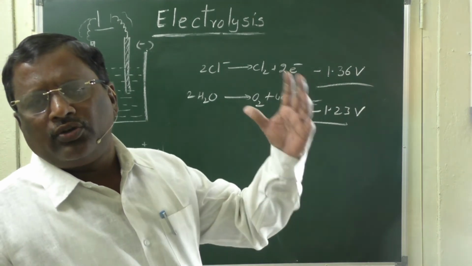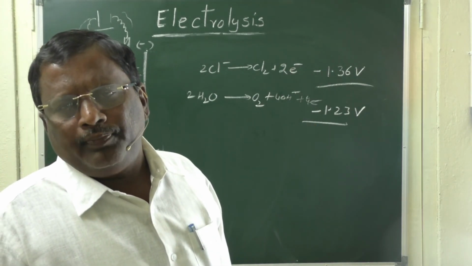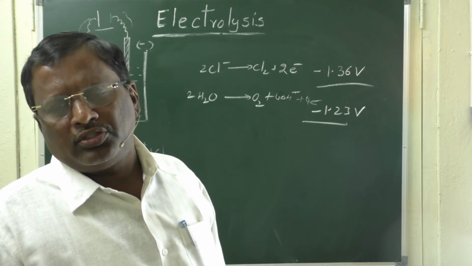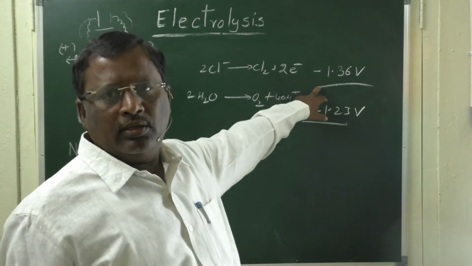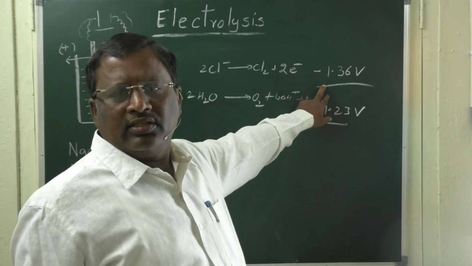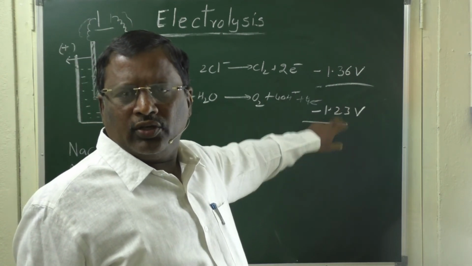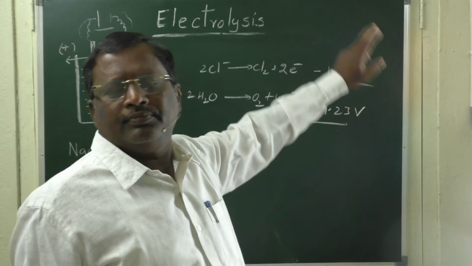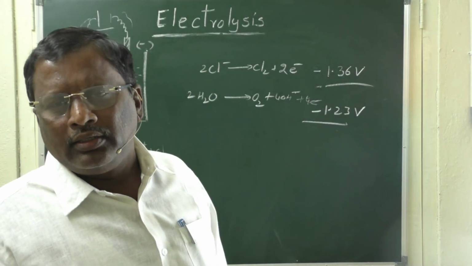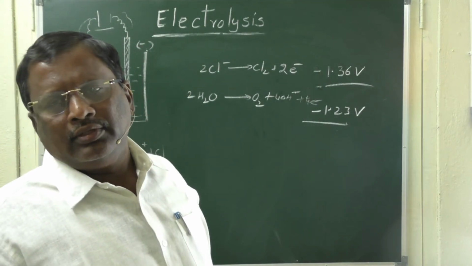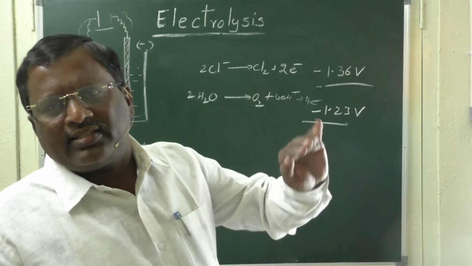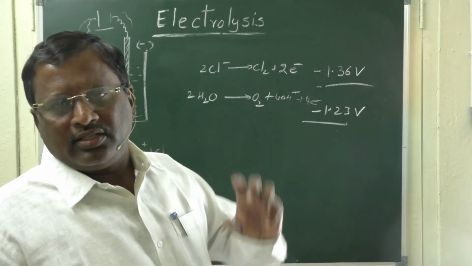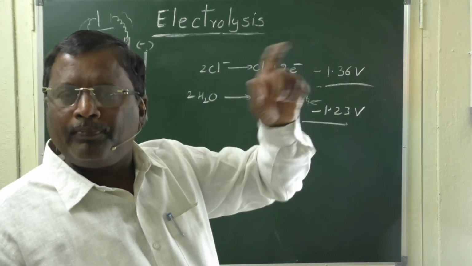That means oxygen should be liberated at the anode using platinum or graphite electrodes, because the chlorine reaction's oxidation potential is less than oxygen's. So, chlorine should not be liberated, but here due to a kinetic barrier, the mobility of ions is less when compared to Cl minus ions. The mobility of Cl minus ions is more.